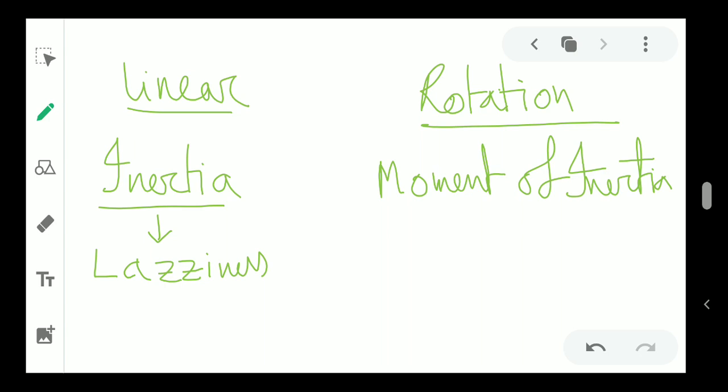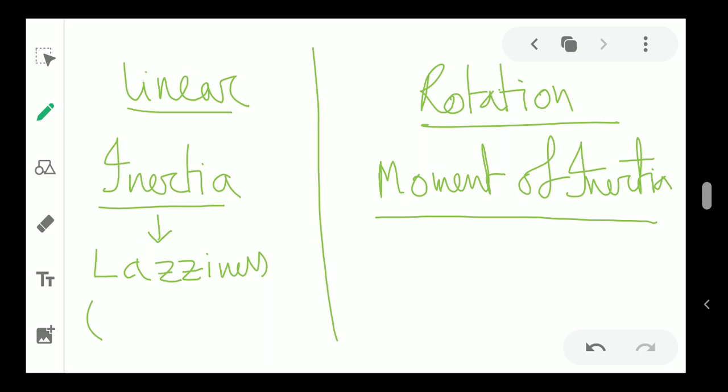Okay, so now when we talk about these two things separately, though their role is the same, something is different, and that is the values and the properties. We know that inertia is directly proportional to mass.